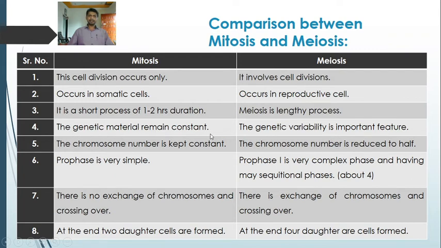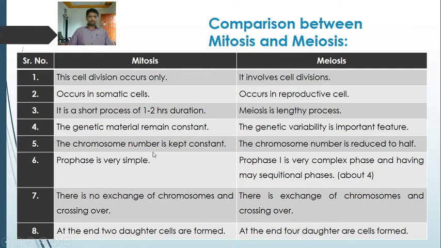The genetic material remains constant, the chromosome number is kept constant, as a result of mitosis, while genetic variability is an important feature of meiosis. This genetic variability, that is the differences, occurs due to the crossing over and the exchange of chromosome material, and also the individual chromosomes from the paternal side and the maternal side. So these are the reasons why the genetic variability, or the differences, occur in the daughter cells or in the progeny as a result of meiosis.